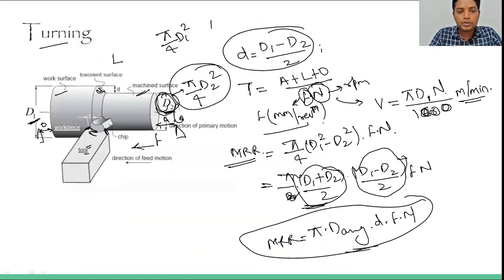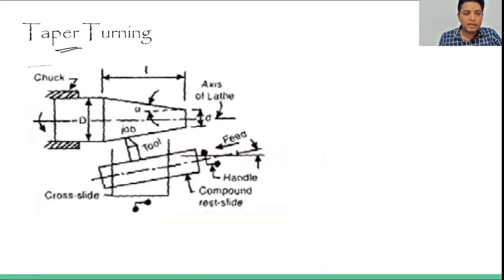So in case of taper turning, what we are doing is, this is basically the cross slide. This is the cross slide.